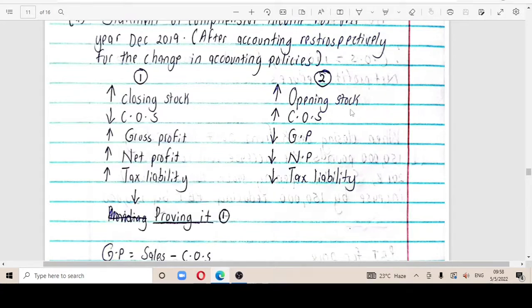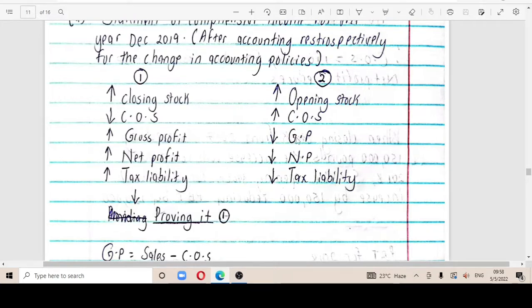So once opening stock increases, obviously the net profit, which is here, that is the gross profit, it's not yet subjected to a tax or something like that. So the gross profit is going to decrease.